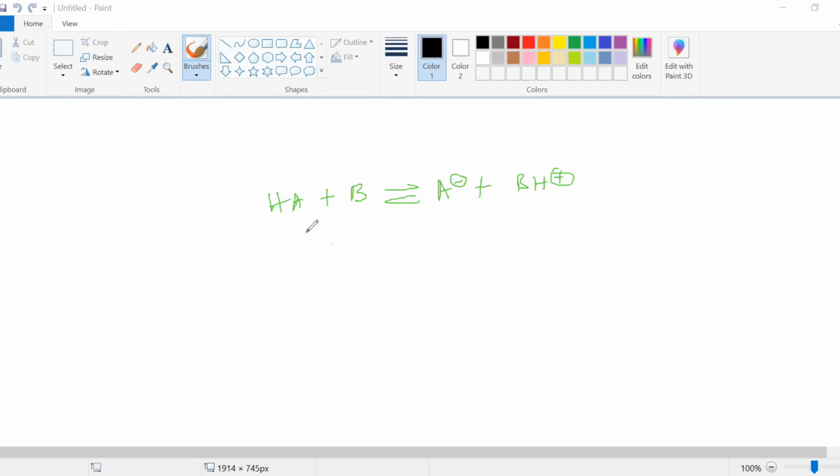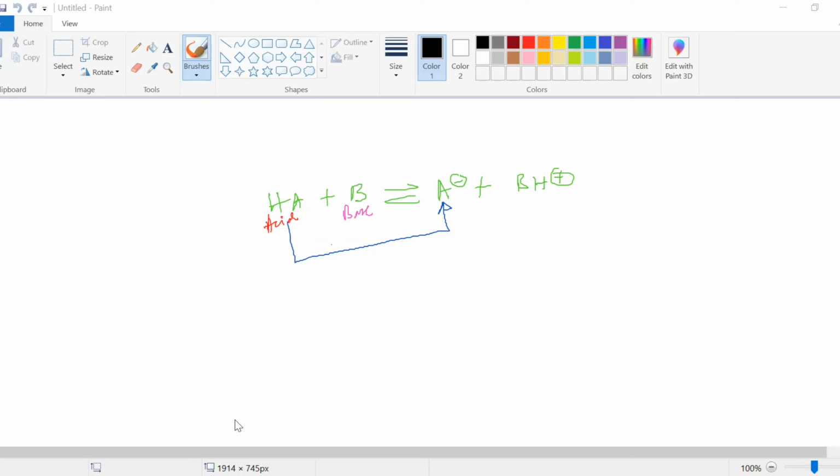Now, in the first reaction, what happens? Can you see this? HA is donating a proton to B. When it is donating a proton to B, HA donates a proton and goes to A minus. Now we can write over here acid, then below B we write base. Makes sense?